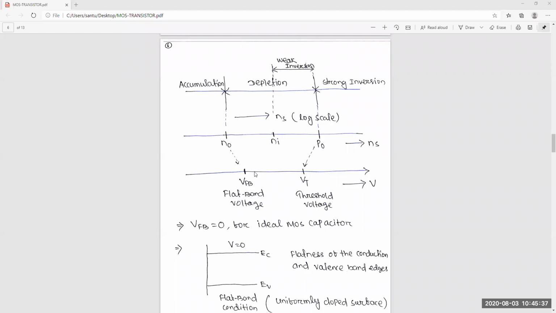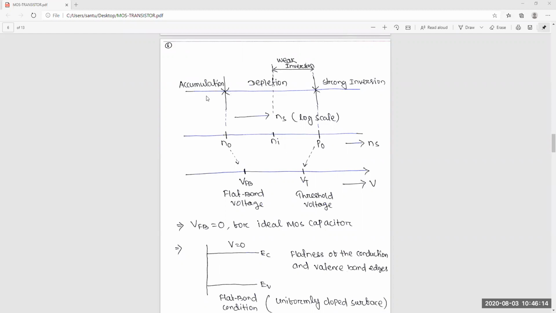Once you increase the voltage, at this Vt, the threshold voltage, Ns is equal to P0. So this point is called Vt, threshold voltage. After that, the surface charge will increase heavily. So these regions: accumulation region, depletion region, weak inversion, then strong inversion. These regions are very, very important, how they are formed.